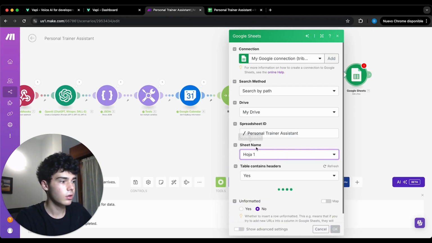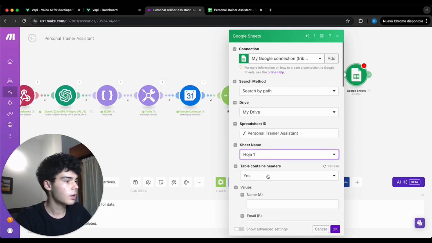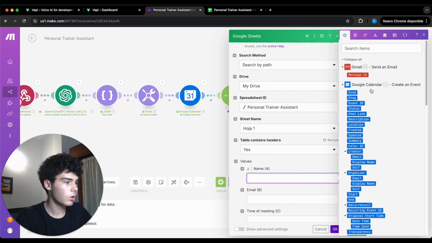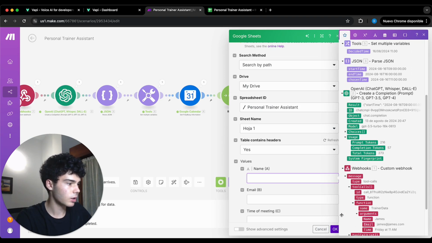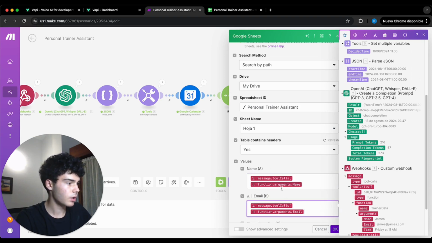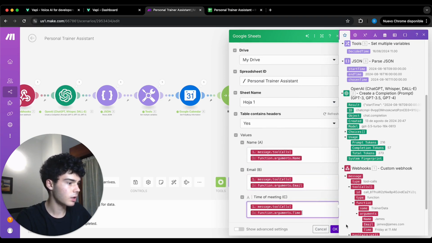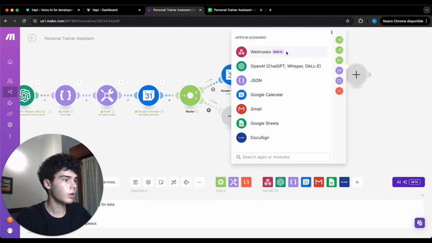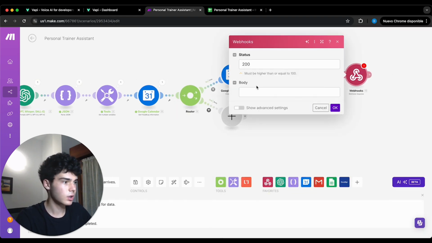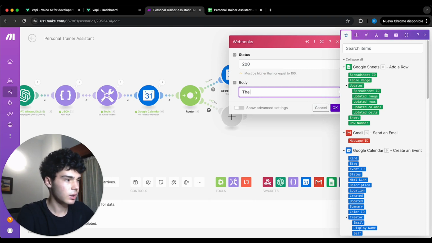We get the sheet name, and for name we're gonna put in here the webhook, tool calls, functions, argument, name, here the email, and the time, here time of meeting. We click on OK, and finally webhook response, and we say the meeting has been booked successfully.